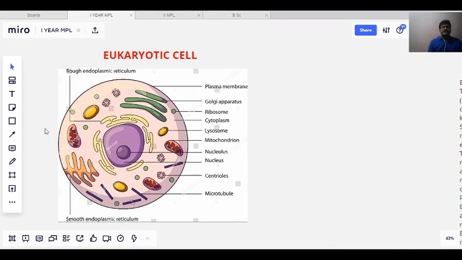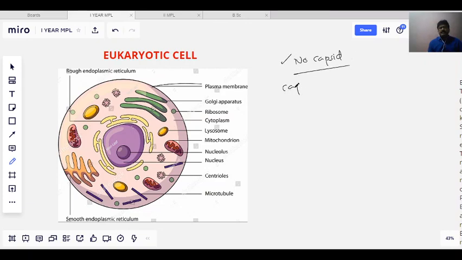So this prokaryotic cell, as usual, contains a plasma membrane, and there is no capsid in the eukaryotic cell, but you can see the cell wall in prokaryotes.